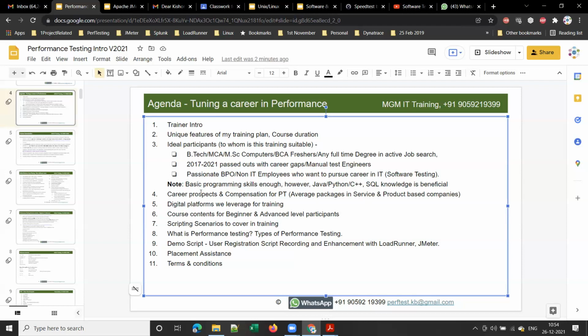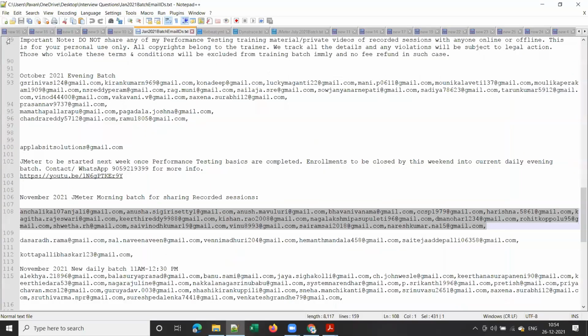And let me discuss what are the career prospects and compensation for performance testing. So because of COVID, let me categorize into before COVID and after COVID, right? So let me bring up Notepad++.